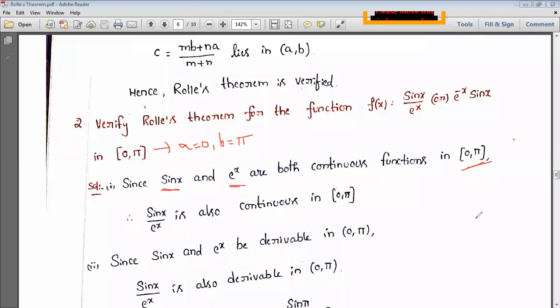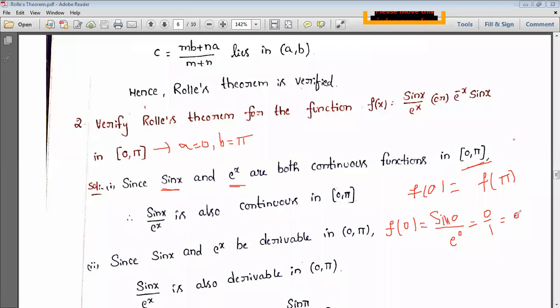And next, third condition. What about the third condition? f of a is equal to f of b. f of a is nothing but f of 0 and f of b is nothing but f of pi. We should show that these two are equal. So first I am calculating f of 0, which is sin 0 by e power 0. Sin 0 is 0 and e power 0 is 1.